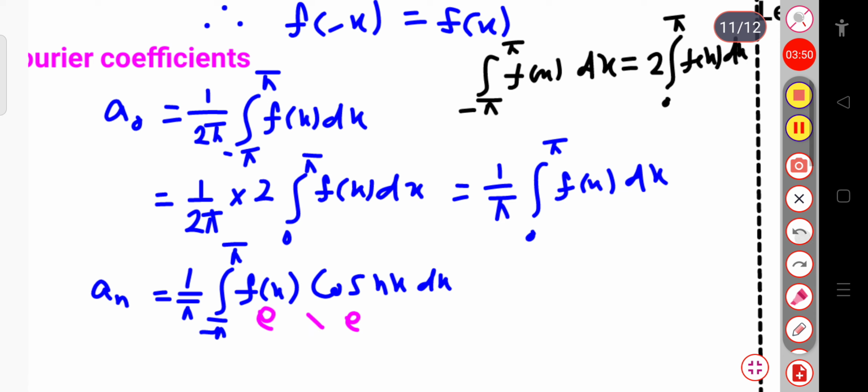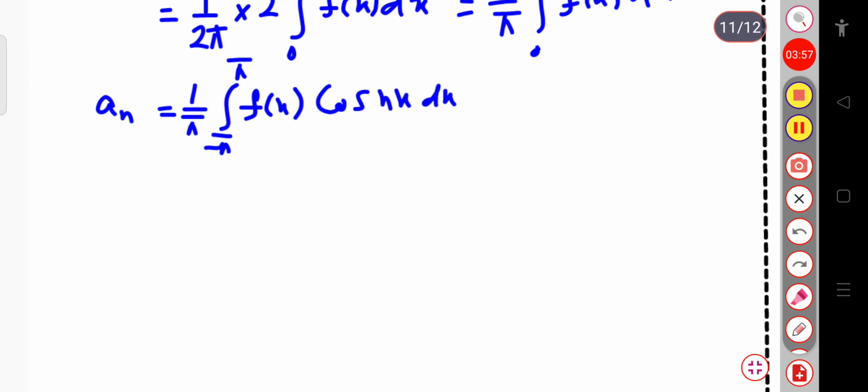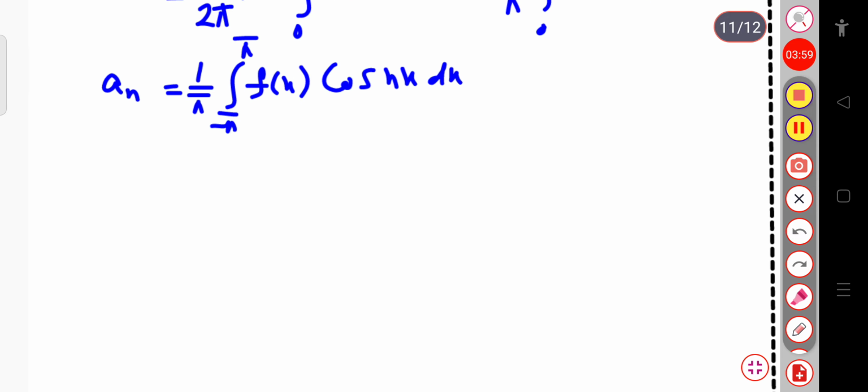Now if I solve this one, this will be 2 by pi integration from 0 to pi, and the value remains the same, f of x cos nx dx.